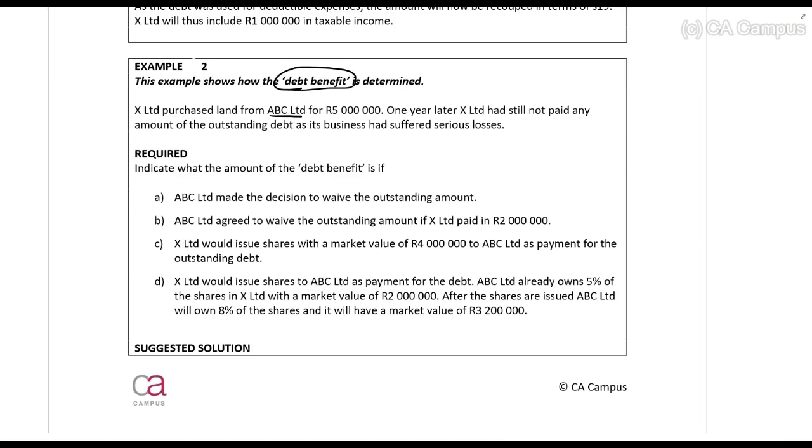What will be the amount, the debt benefit? It will be the full R5,000,000. Next, they say ABC Limited agreed to waive the outstanding amount if X Limited paid R2,000,000. So the outstanding amount is R5,000,000, and if X Limited pays R2,000,000, they'll write it off. So what is the debt benefit amount then, guys? R3,000,000.